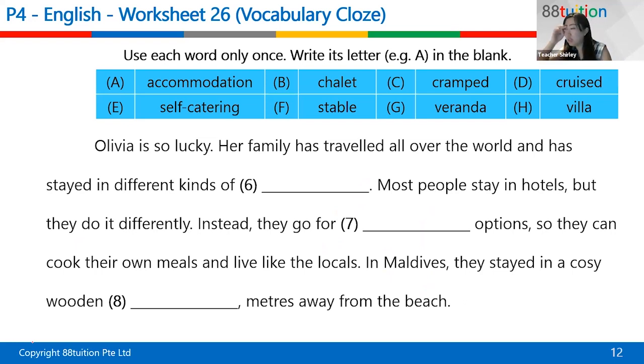So, let's go through the words first. What is the meaning of accommodation? When do you hear this word? For example, if you're going overseas, someone will say, oh, I need to book the accommodation, right? I need to book the accommodation to go certain places. So accommodation.